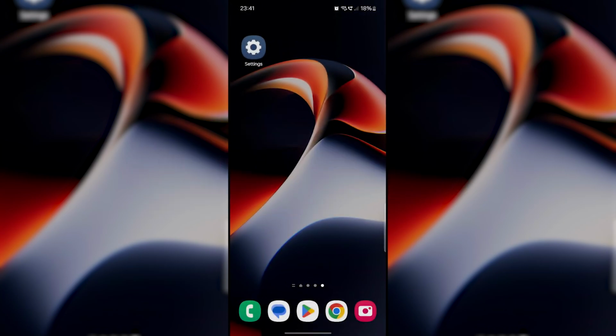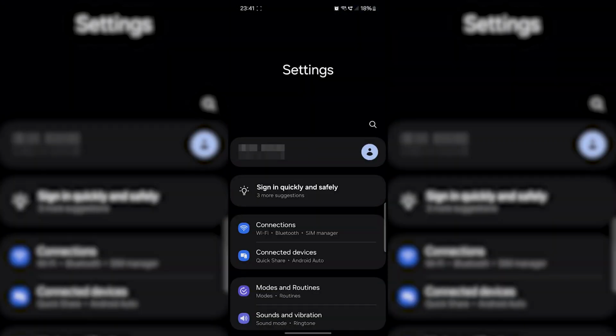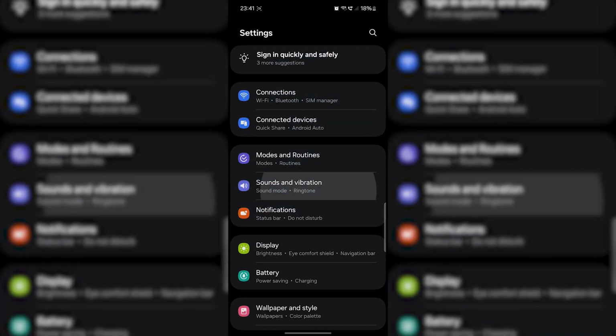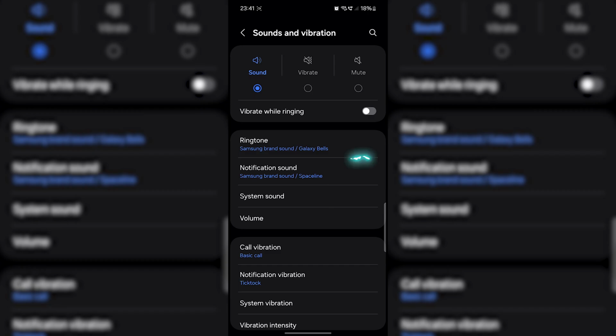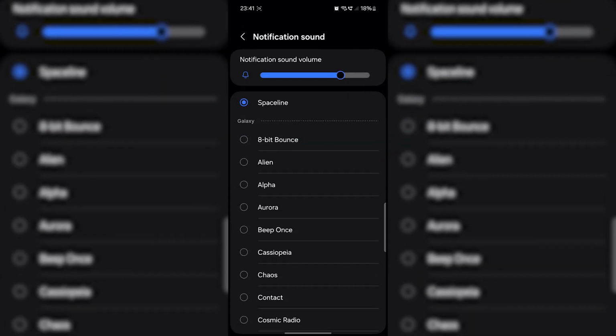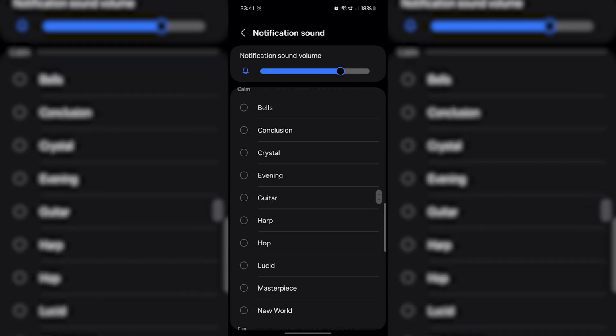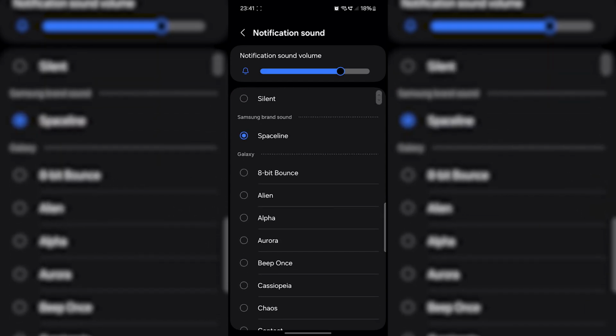To start the process, we enter the settings. We scroll up the settings screen and tap on the sounds and vibration option. Then we select the notification sound option. We choose the one we want among the notification sounds listed on the screen that opens. In this way, we change the notification sound of our phone.